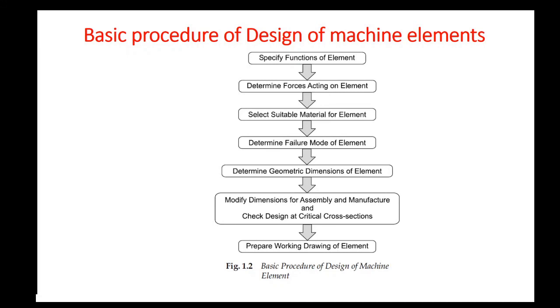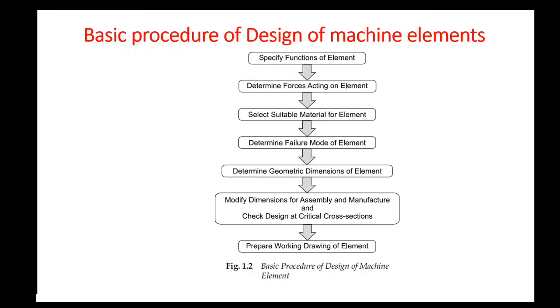Different components fail in different ways. A tension rod fails by plastic deformation, while a transmission shaft fails by elastic deformation. You can also consider a component which is fabricated with cast iron. Its failure mode is brittle fracture, or sudden fracture without any plastic deformation or elastic deformation. So you have to anticipate the appropriate failure mode which can occur in the component.